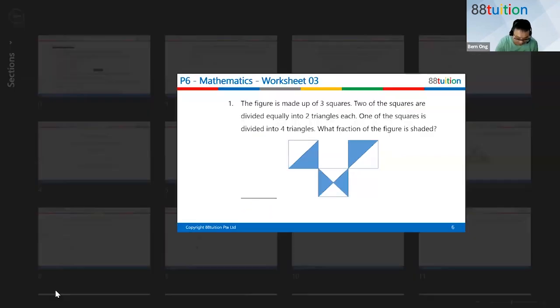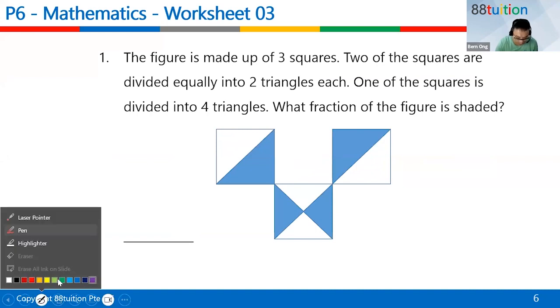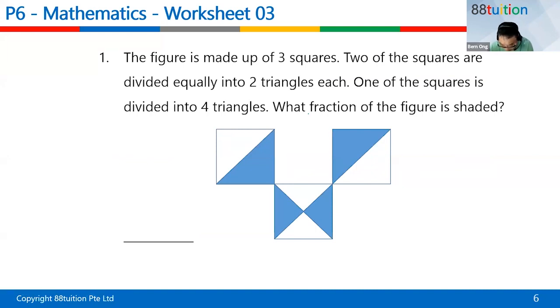Children, I need you to look at the English here. What fraction? They are looking for a fraction, so it's something over something. Of the figure, very important. What is the figure? The figure means the total. So the total must be below. And please remember, just now what did I say about fractions? The total, the below part, must be of equal what? Equal sizes.